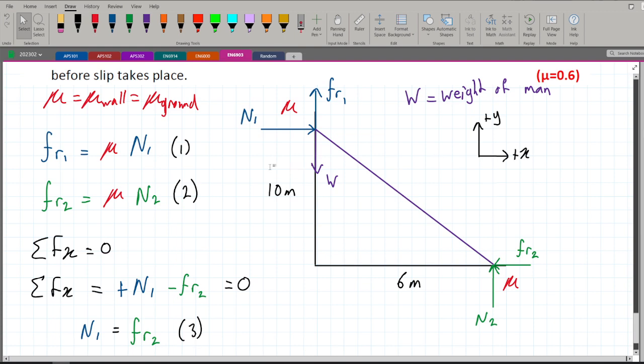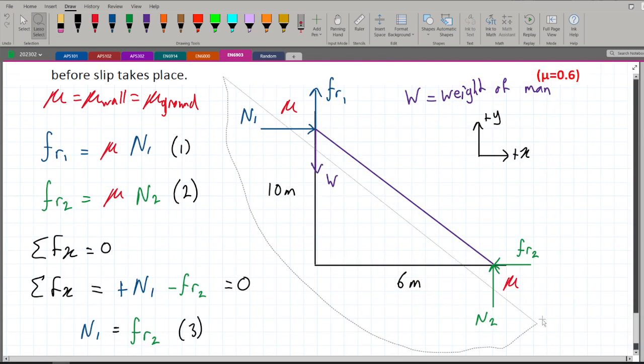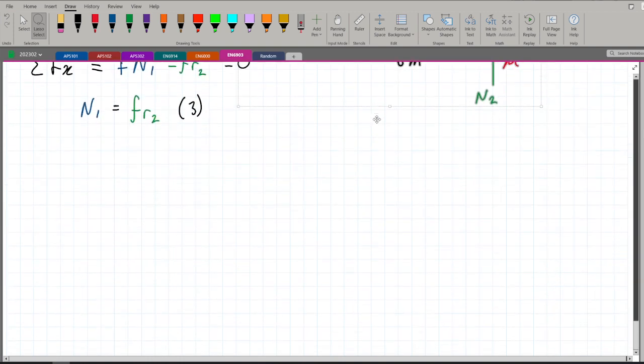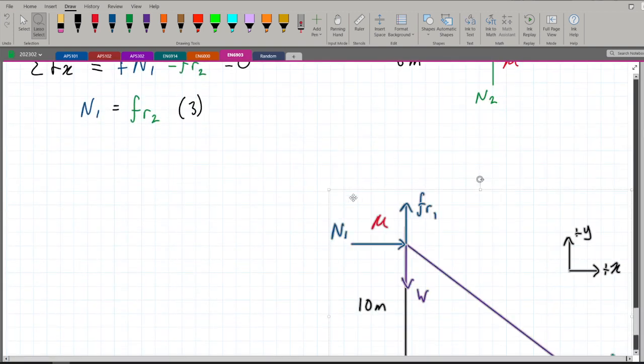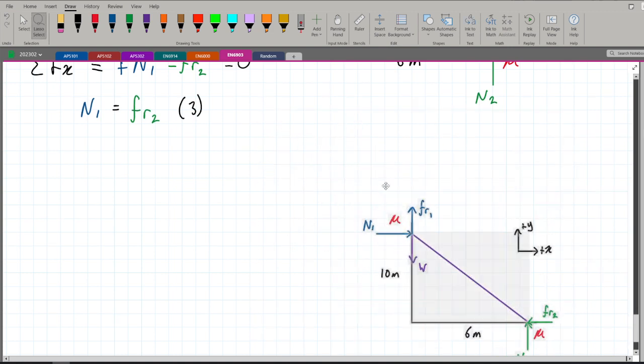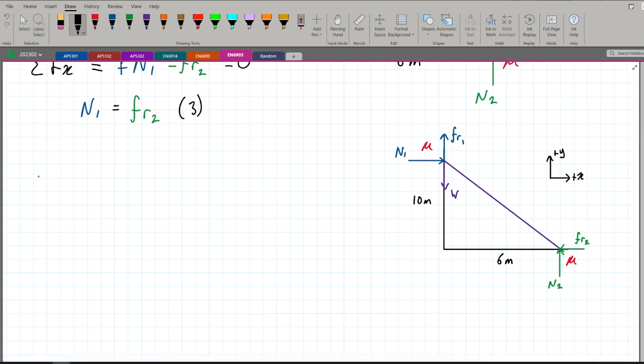We will do exactly the same thing again for sigma Fy. So let me just take this over here, copy this down here and make it smaller. We're going to do our Fy again. Sigma Fy equals 0. Upwards is positive.